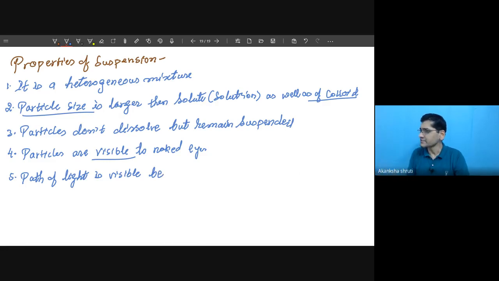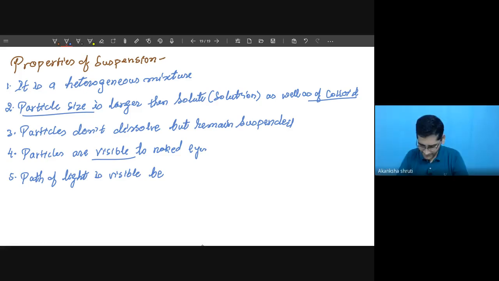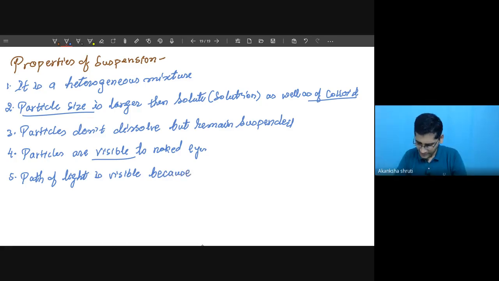When it deviates or disturbs the light, that is called scattering, and this effect is called the Tyndall effect. So these things we will learn today.